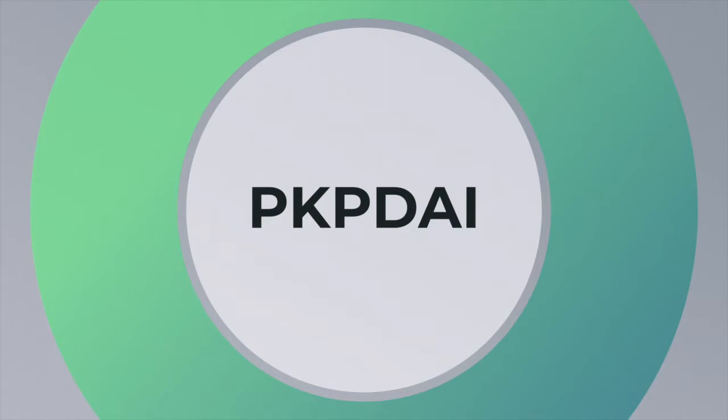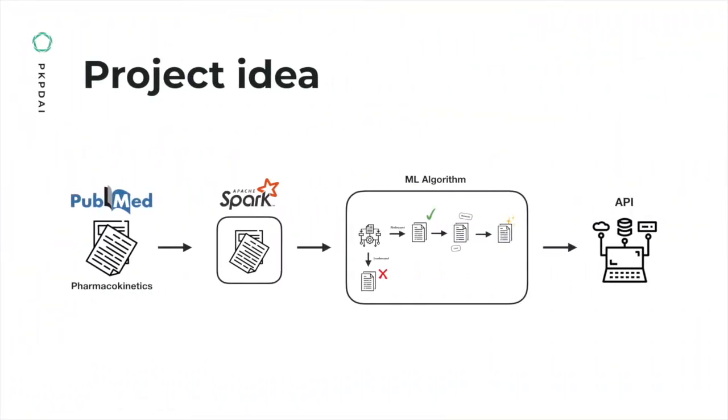Our client's product name will be PKPDAI and will make the relevant subset of papers available on their website for open access use. Our project consists of building a pipeline that automates the process of downloading papers, classifying them as relevant or irrelevant using our client's machine learning algorithm, and then making the relevant subset of papers available via an API. Our pipeline will act as the backbone of our client's website.